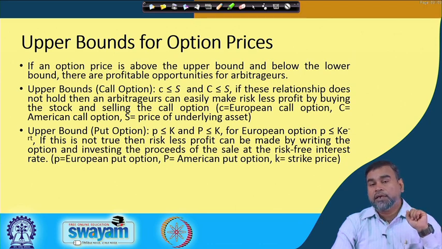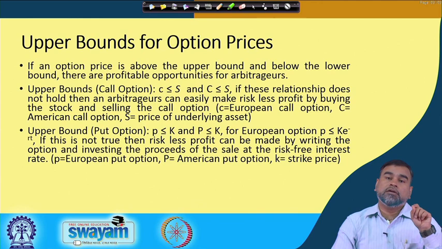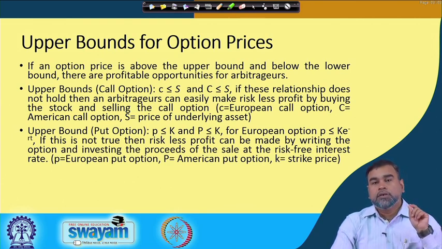So, C will be less than or equal to the underlying asset's price; it cannot go beyond that. If this relationship does not hold, then arbitrageurs can easily make a riskless profit by buying the stock and selling the call option.